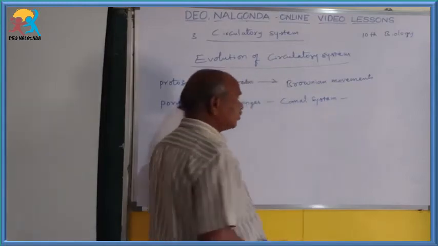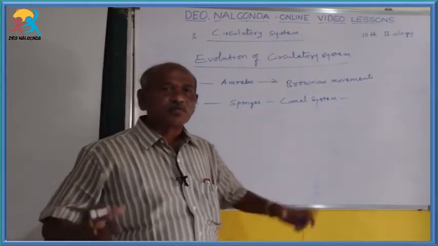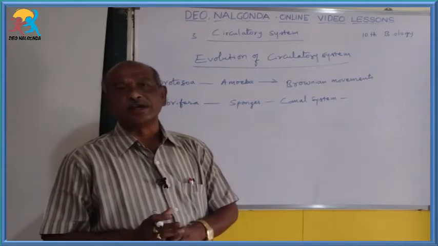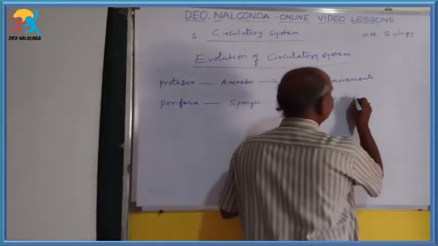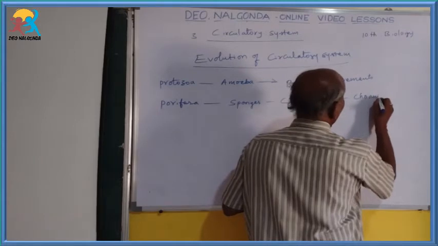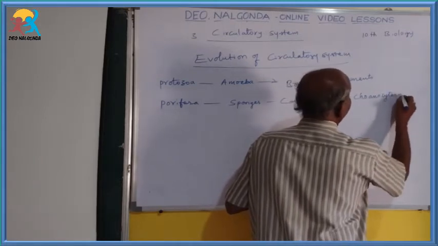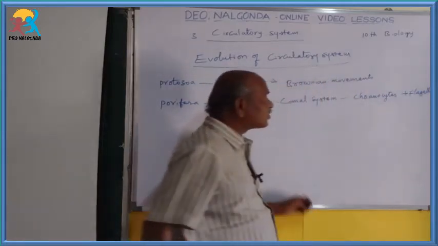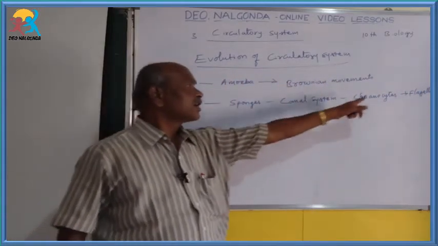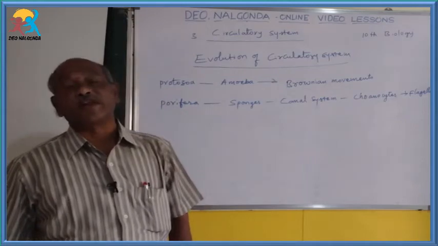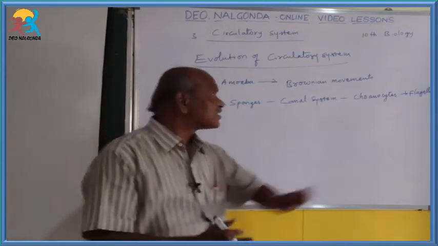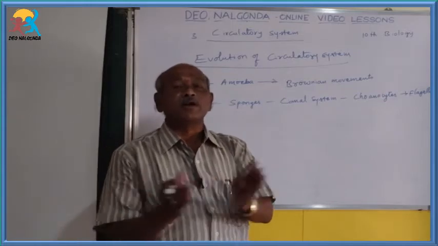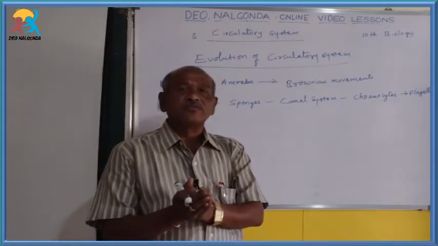In that canal system, water currents take place. In sponges, choanocytes are mainly present. The choanocytes consist of a large number of flagella. By the currents of these flagella, materials are circulated or transported from cell to cell.